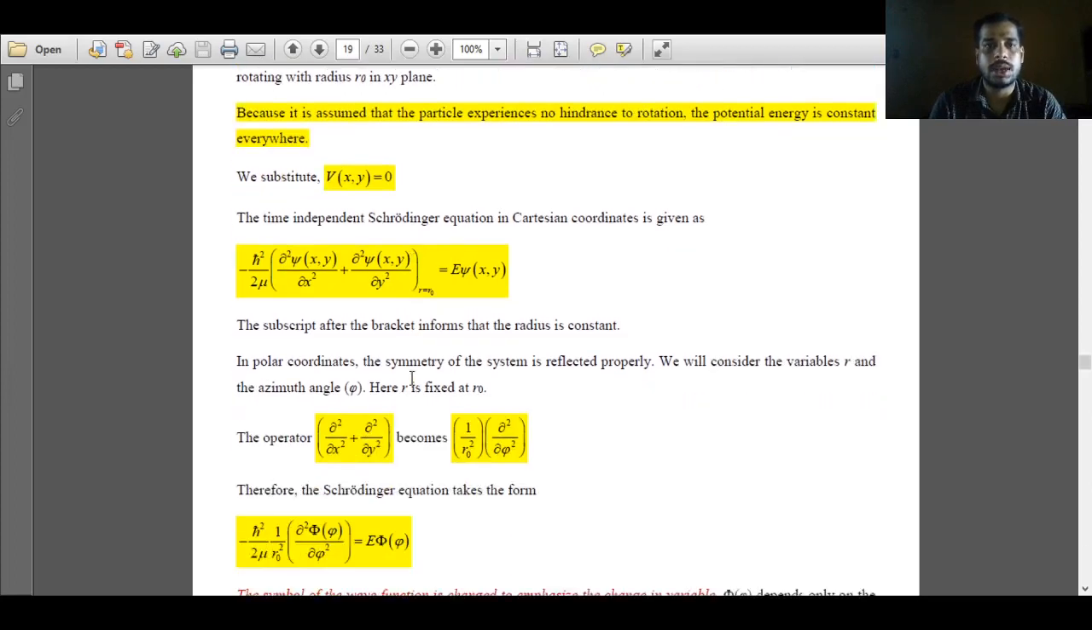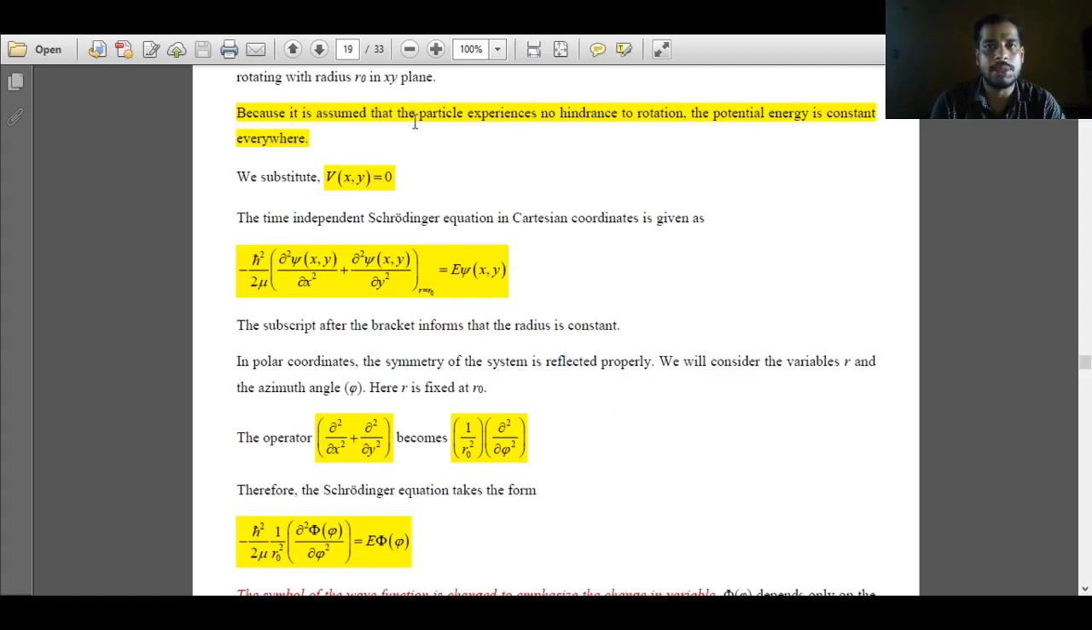Since we are considering quantum mechanical rotation, we have to use the time independent Schrodinger equation in the Cartesian coordinate system. First we will use the Cartesian coordinate system, then, as discussed in the last session, we will convert it to the spherical coordinate system. In spherical polar coordinates, the symmetry of the system is reflected properly. That's why rotational motion is generally considered in the spherical polar coordinate system.